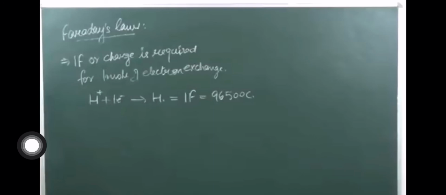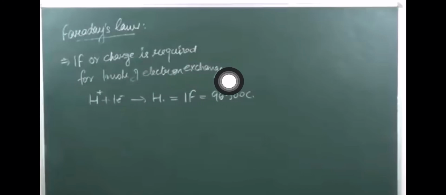Now what do we mean by 1 mole of electron exchange and 1 Faraday? 1 Faraday means 96500 coulomb of charge. That much charge is required for 1 mole of electron exchange.